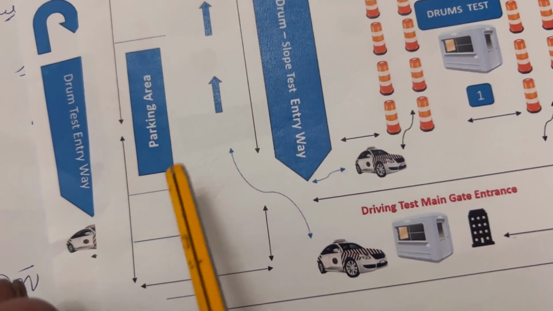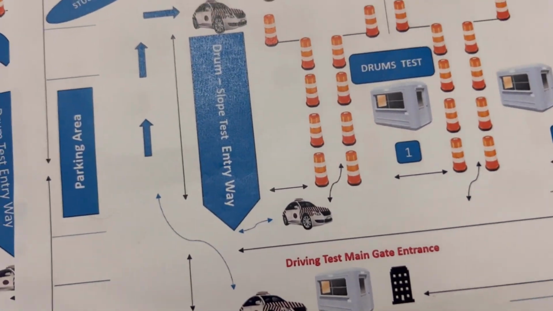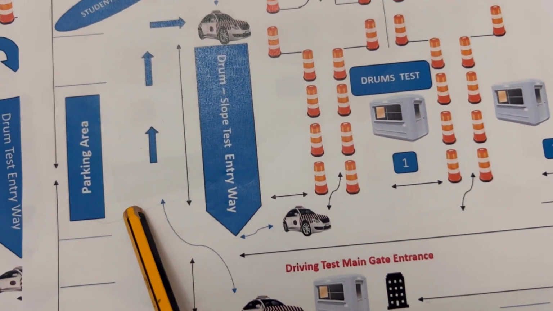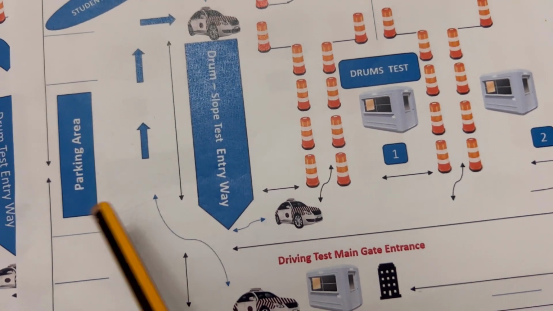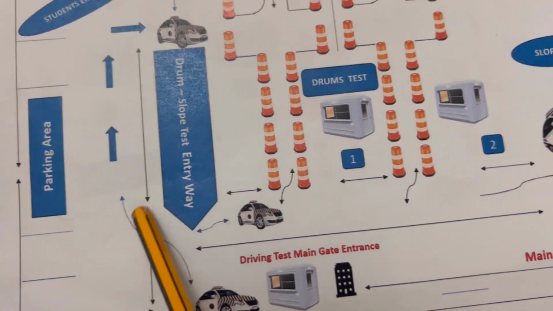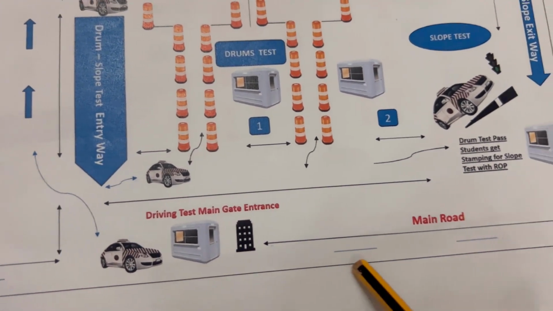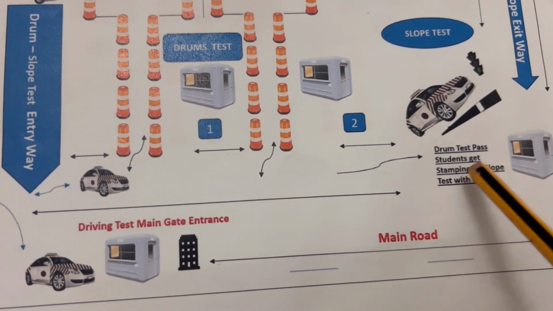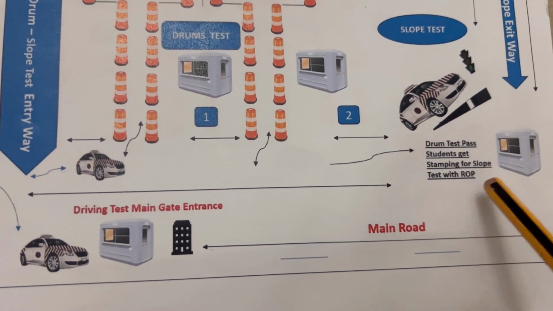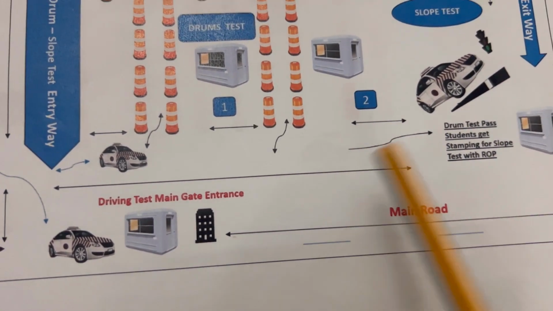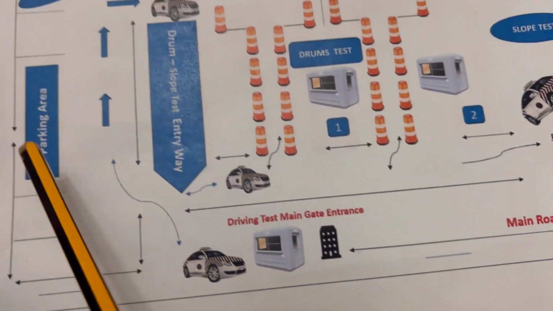Park your car outside. So the instructor, your trainer, he will be waiting for you, and then you will go to take your documents from where? From the slope. You have to go by walk to the slope area. You will get your documents from the examiner. Take your ID card, of course. They will give you and come back to your car.